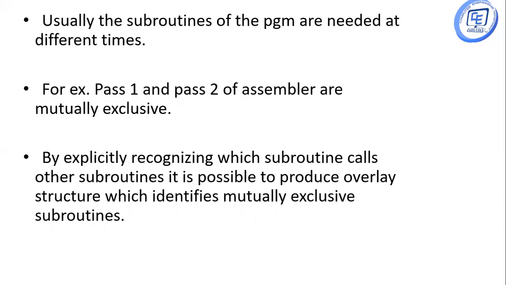Usually, the subroutines of a program are needed at different times. For example, pass 1 and pass 2 of an assembler are mutually exclusive. By explicitly recognizing which subroutine calls other subroutines, it is possible to produce an overlay structure which identifies mutually exclusive subroutines.